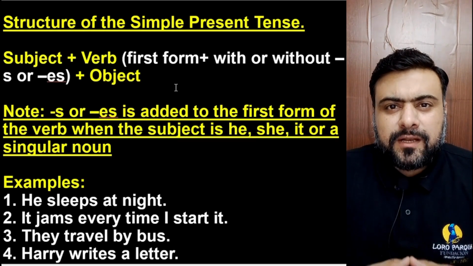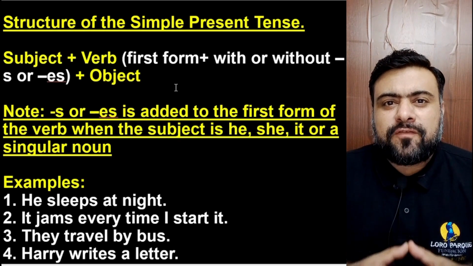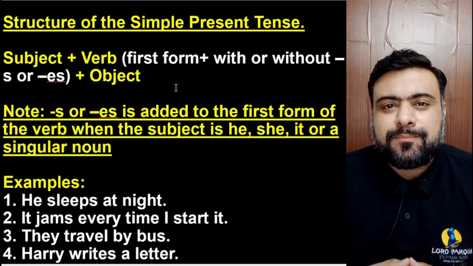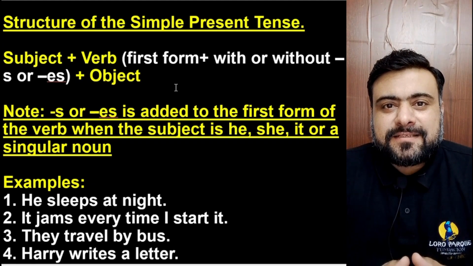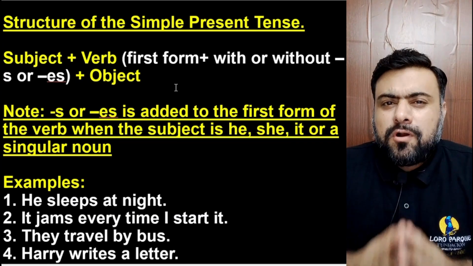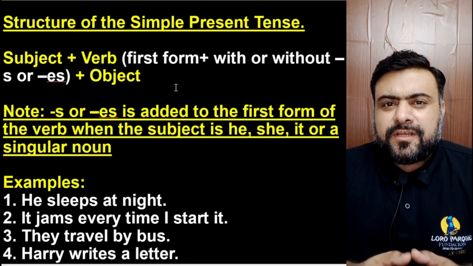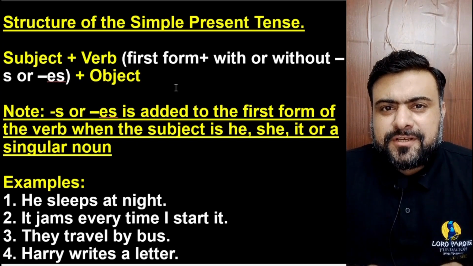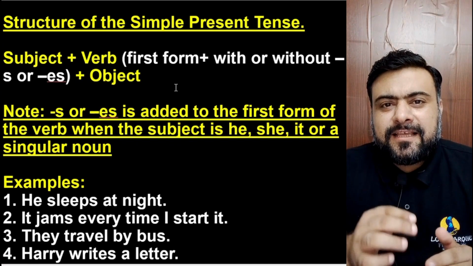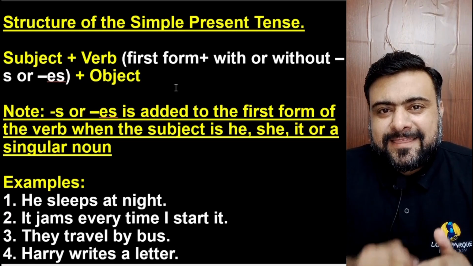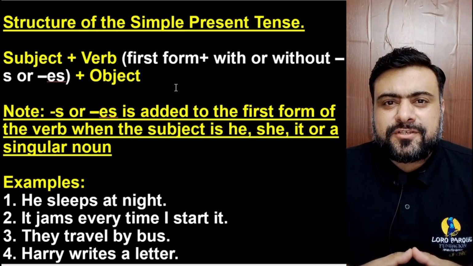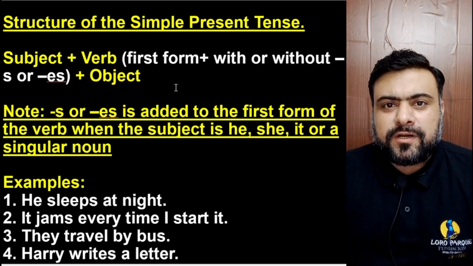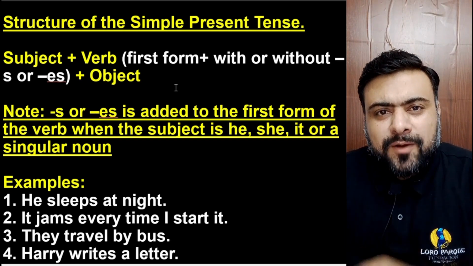Now, what is the formula of making a sentence of the present indefinite or the simple present tense? How is the sentence of this tense structured? What is the sequence of words in this sentence? You already know that in the English language, the standard structure of a sentence is like this. First, the subject, then the verb, and then the object. All the other structures are formed within this framework: subject, verb, and object.